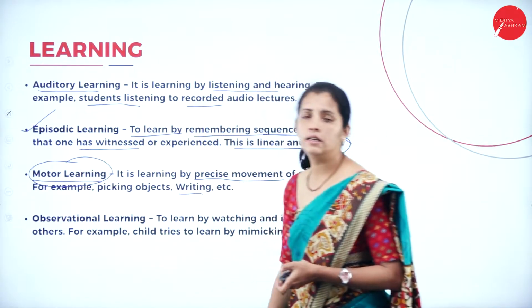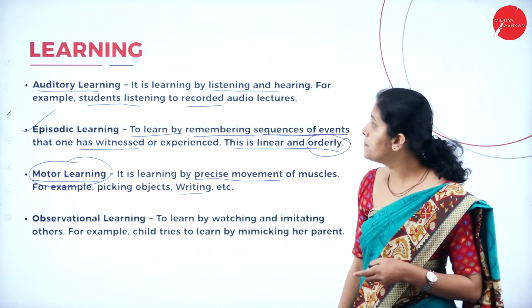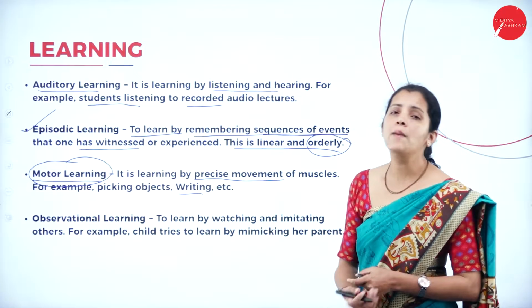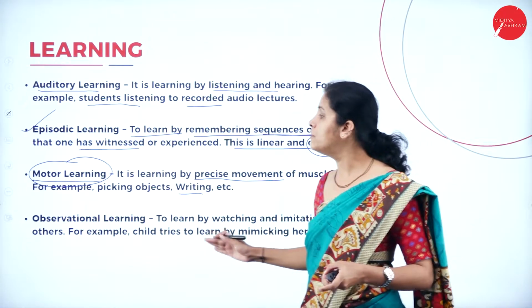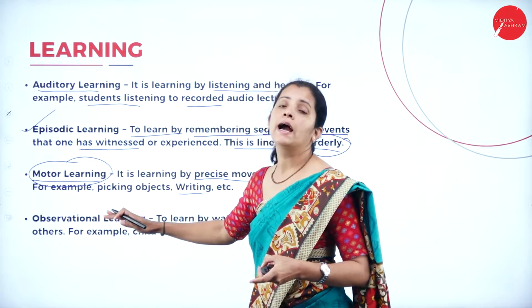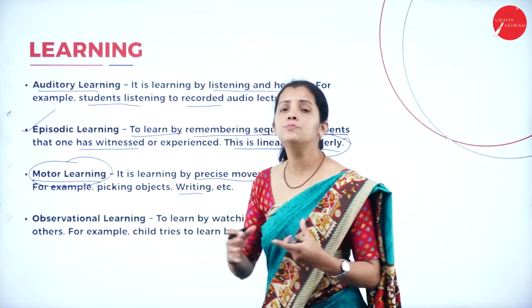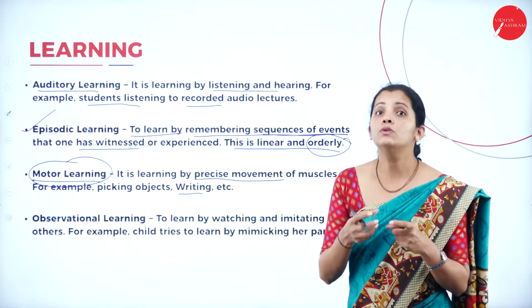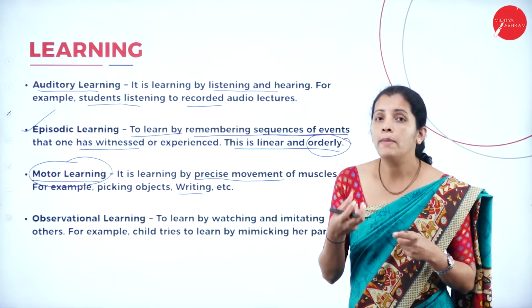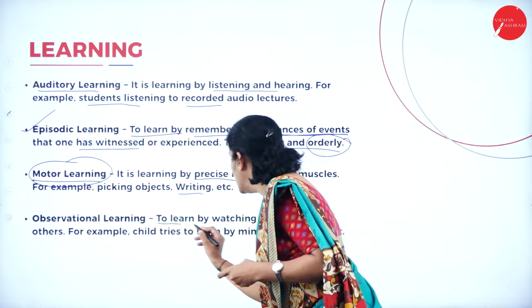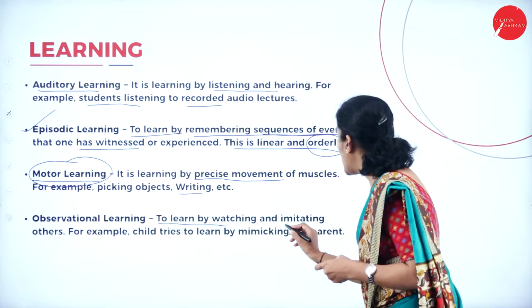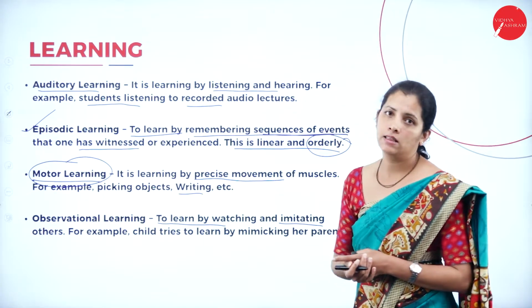And the last type of learning here is observational learning. The best example for observational learning is small kids, who learn things by observing their parents. So it is learning by watching and imitating others.